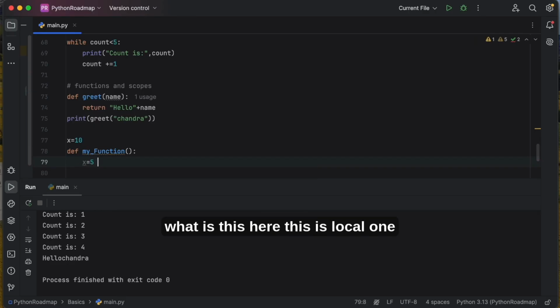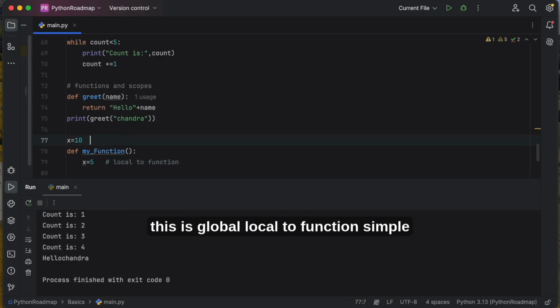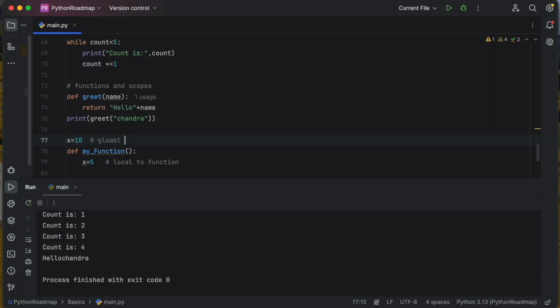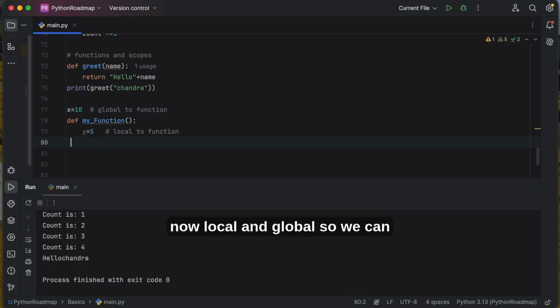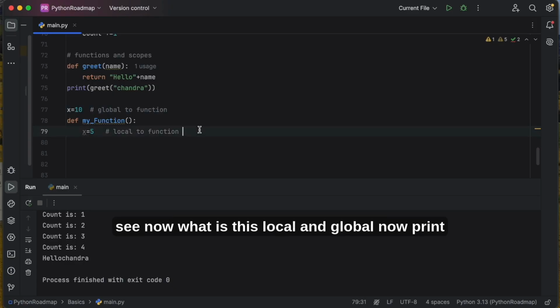This is local to the function, and the other is global. Simple. Now local and global: we can see what they are.